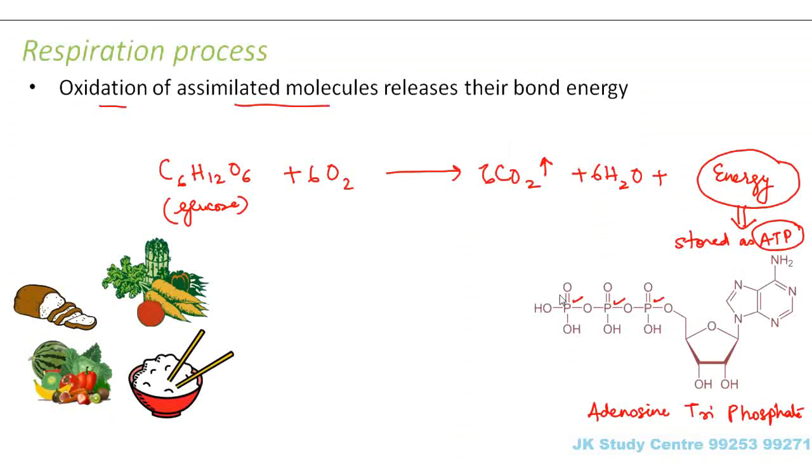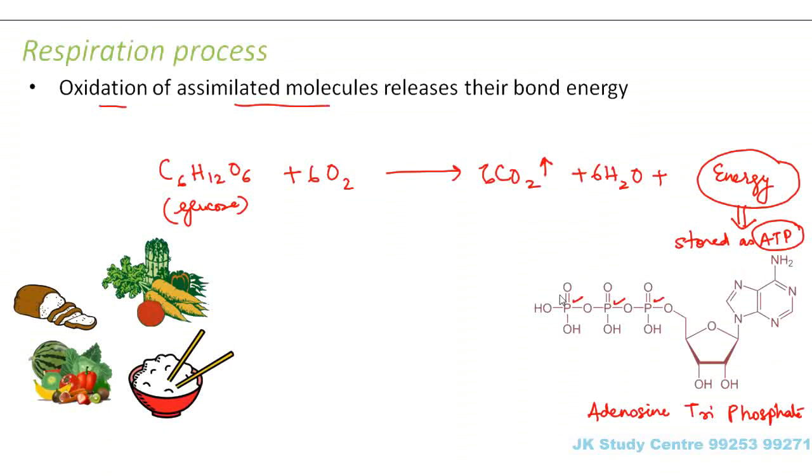And what is this 100? This 100 is nothing but a kind of currency. So every time you ask for money, he gives you another 100. It is something like that. So the more money you need, the more number of 100 rupee notes you get. Correct? So similarly here also, the amount of energy which is released is stored as ATP molecules.